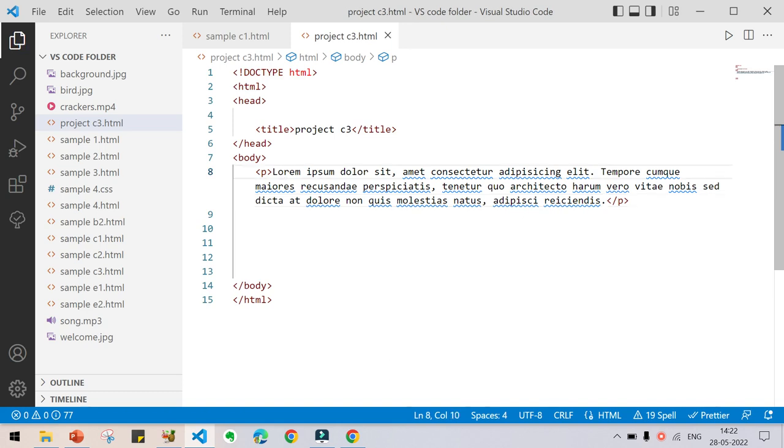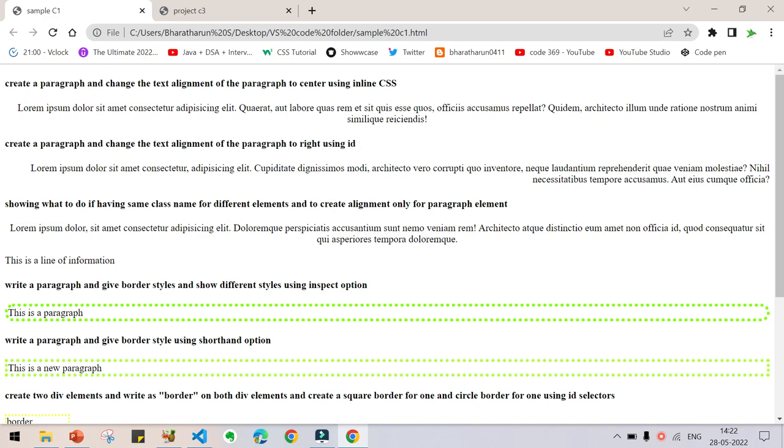Now press Ctrl S and go back to the browser and press Ctrl R. Now you can see the paragraph. Now I have to create this heading also, so it will be nice and easy for you to understand.